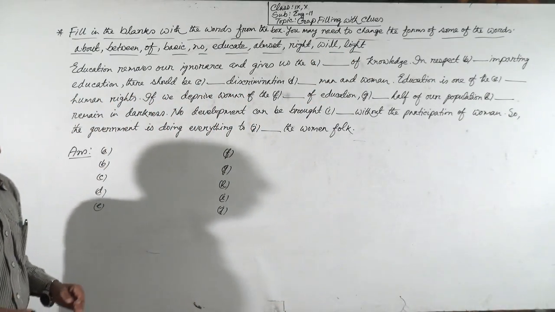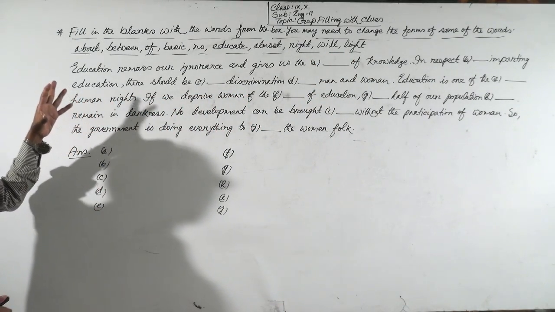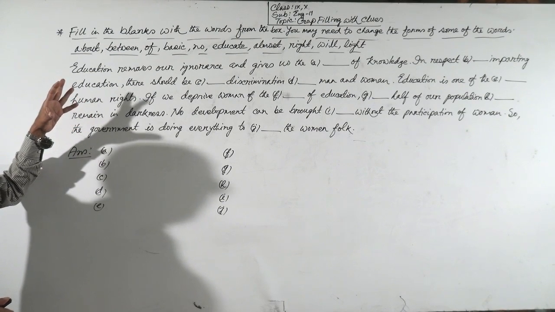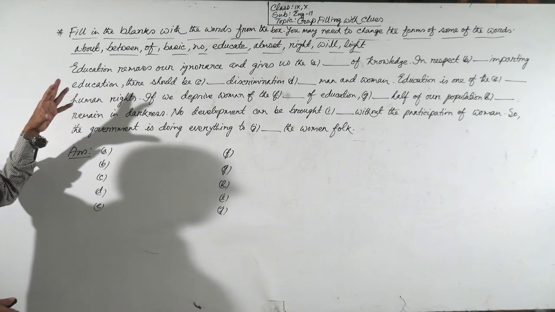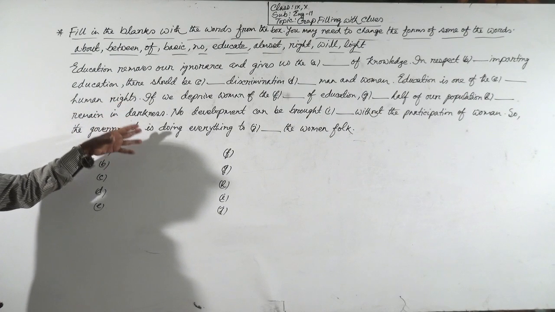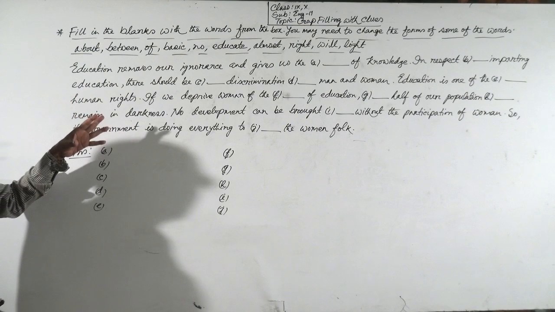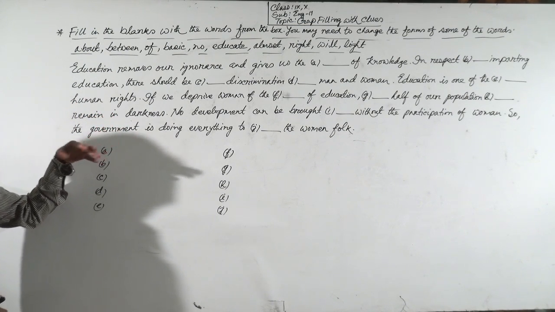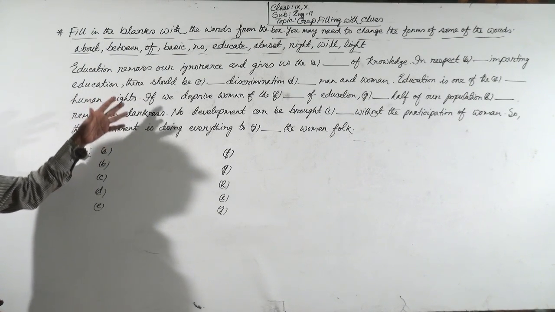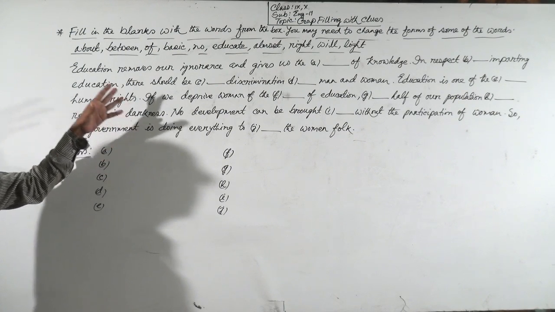You have to use the right form of the word in the gaps from the clues. In this way, if you do it appropriately, you will get 10 marks from this question for 10 gaps.